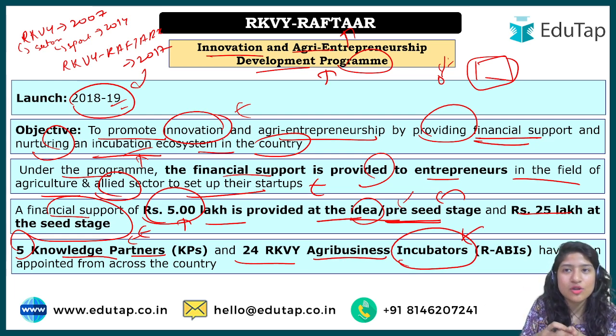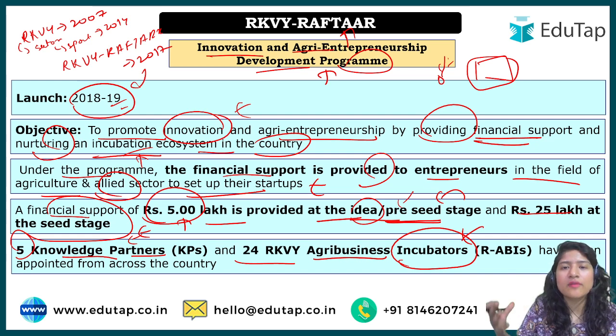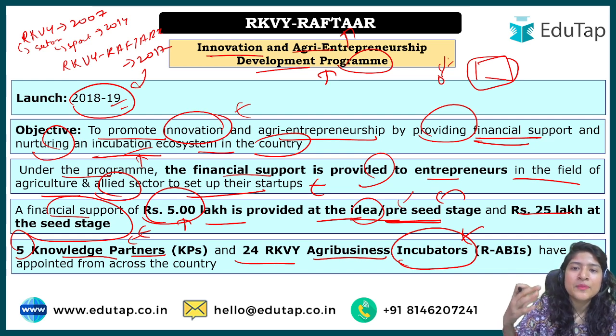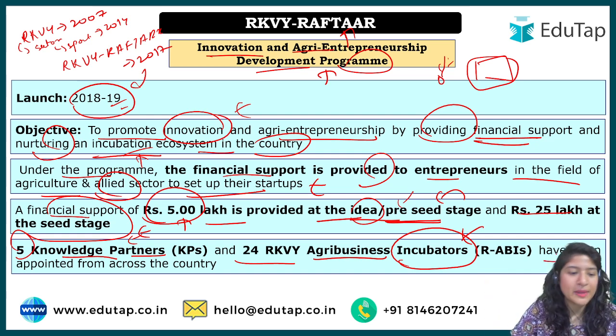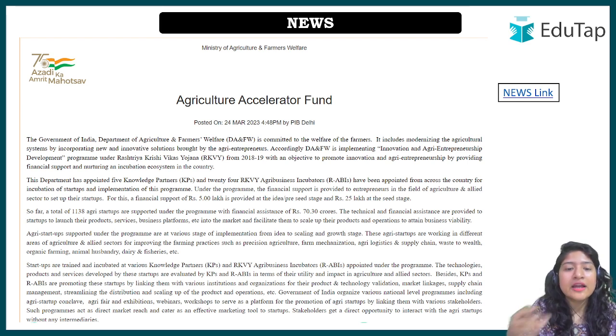And here place does not mean a land where you can establish a business, but it's a laboratory kind of thing, where you can think of the stuff, and from where you can understand the basics and norms of startup and entrepreneurship. These have been appointed from across the nation. So this is about the 24 RKVY agribusiness incubators we have, and 5 knowledge partners we have. Now we again look at the scheme.